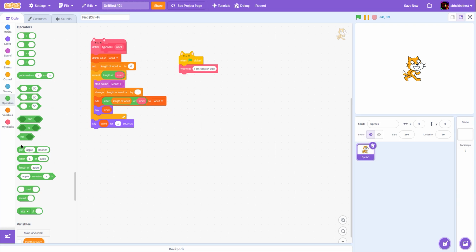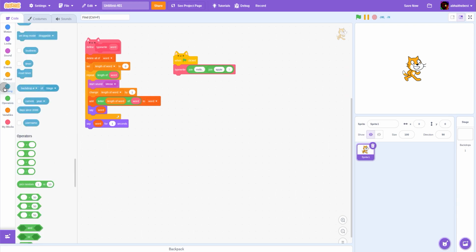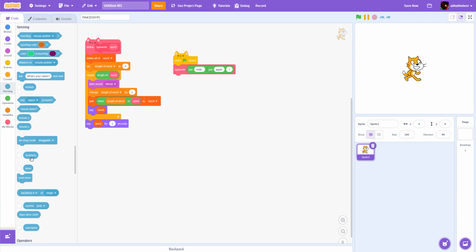Let's use a join block. So then use hello and an exclamation mark at the end. And let's put my username. My username is right over there. It says my username right over there.